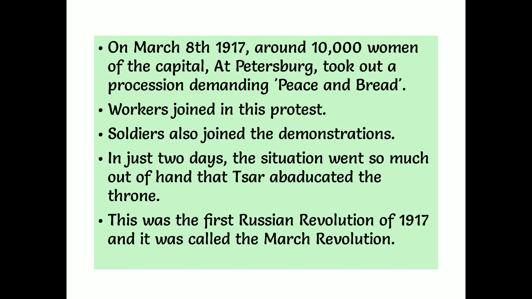In just 2 days, the situation went so much out of hand that the Tsar abdicated the throne. They completely asked the king to abdicate, to come out of the throne. This was the first Russian revolution, started in 1917, and it was called the March Revolution. Why is it called the March Revolution? Because it started on March 8, 1917, and so it is called the March Revolution.